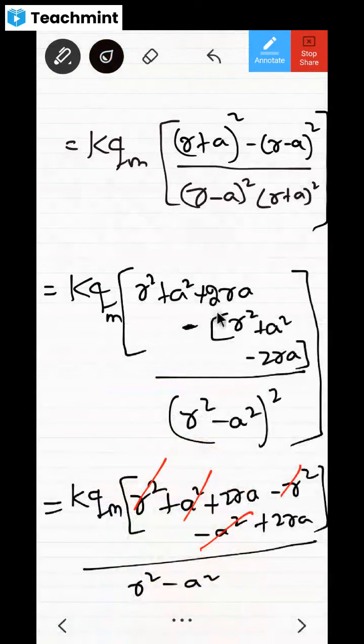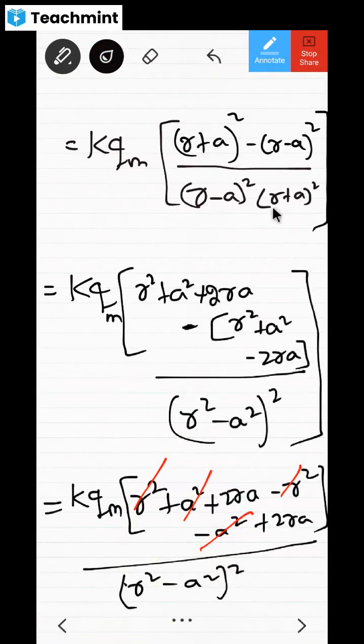Sir, whole square. This R square and minus R square. Okay, this whole square I had forgotten. No, this whole square you also write. R square minus A square whole square. Okay, all right. This denominator you're talking about, no? R square minus A square whole square.